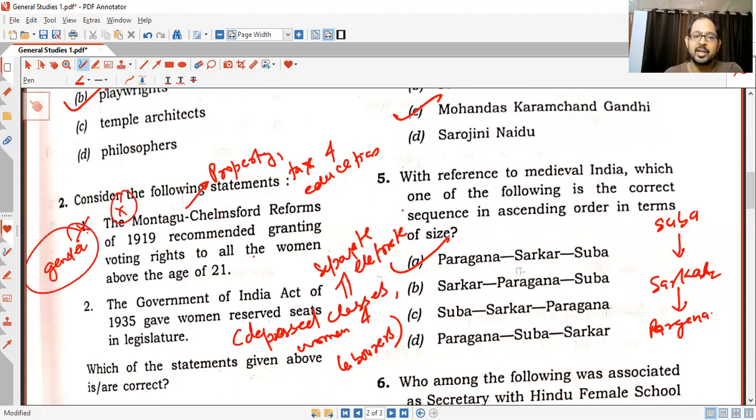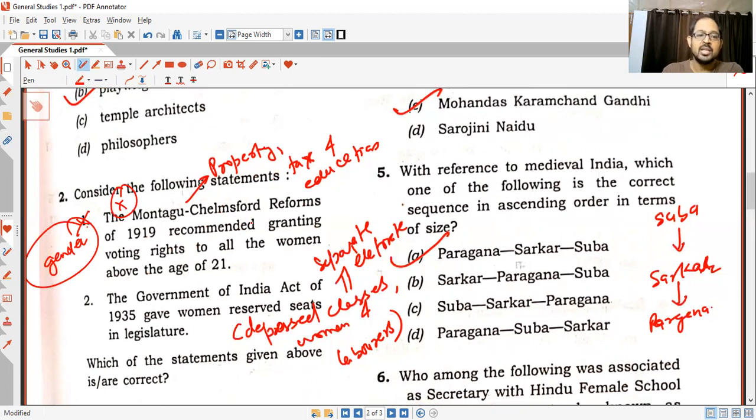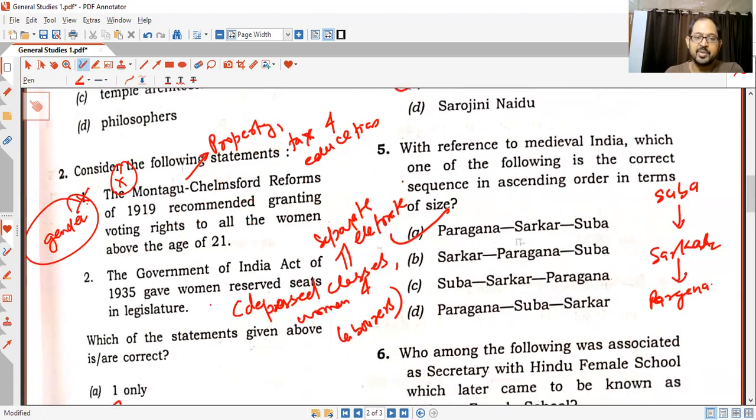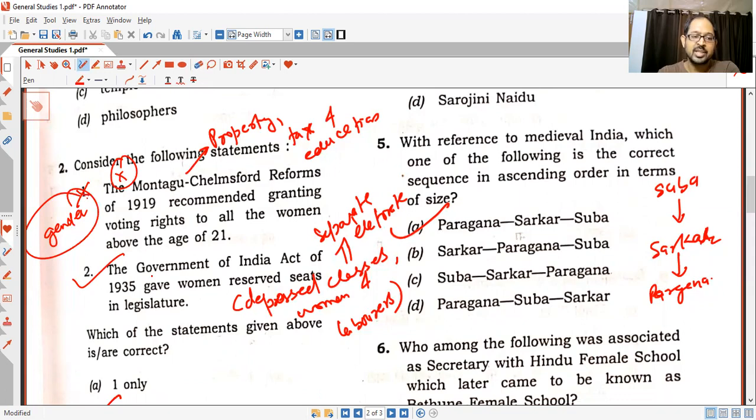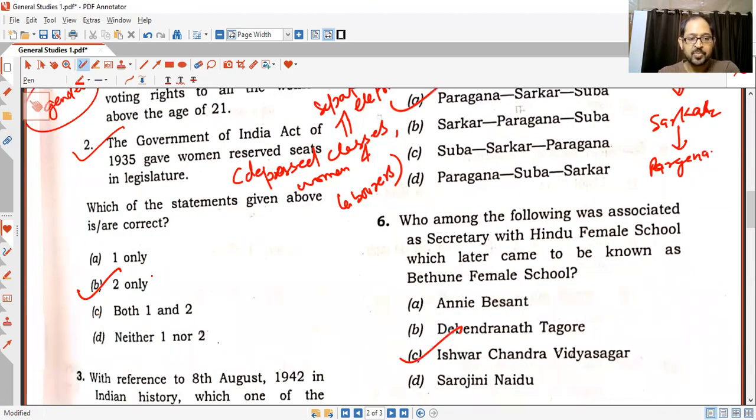Even in the 1935 Act, this was not the criteria. Second, the Government of India Act of 1935 gave women reserved seats in the legislature. Yes, this statement is correct. There was a separate electorate for depressed classes, women and the laborers. So statement 2 is correct. So the answer would be B, 2 only.